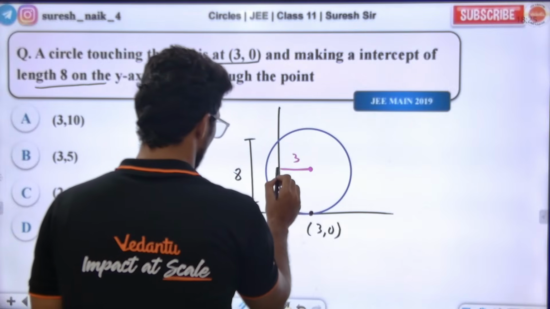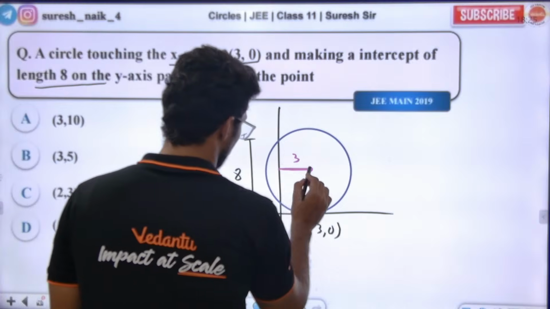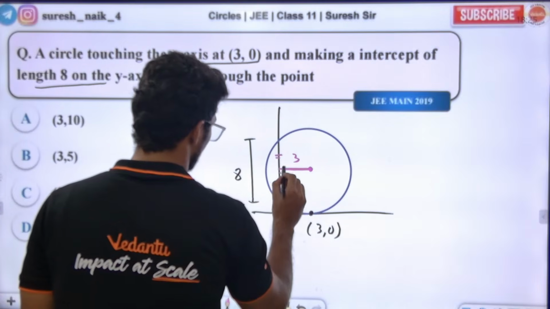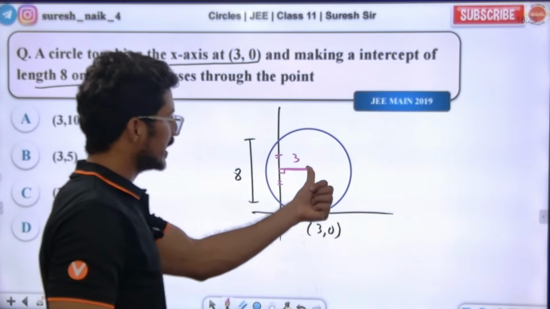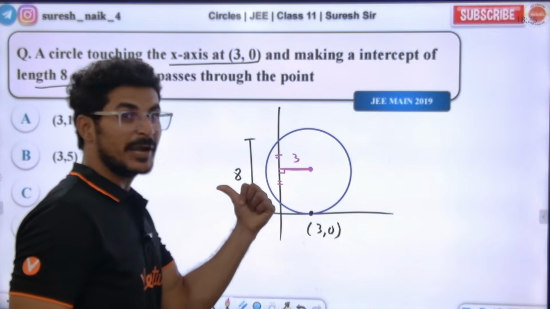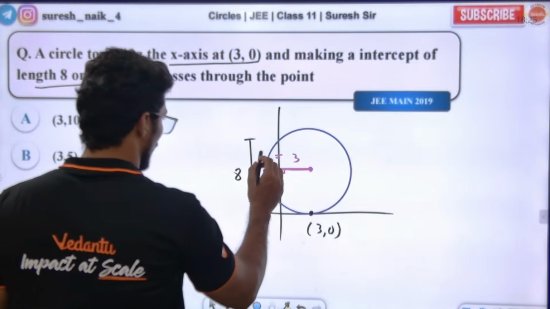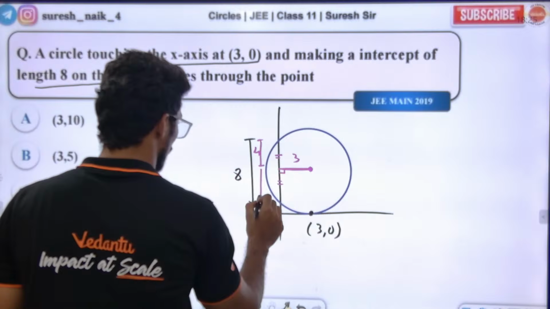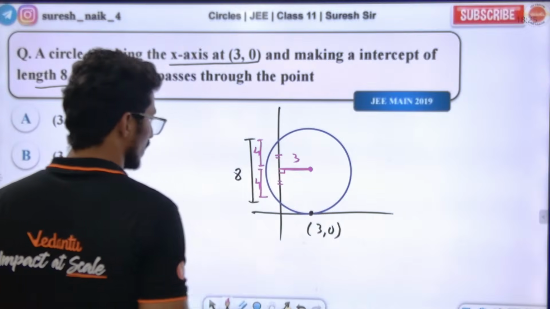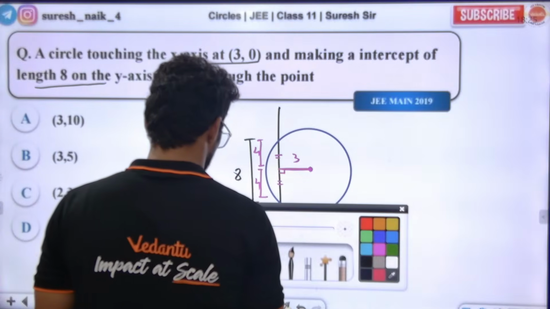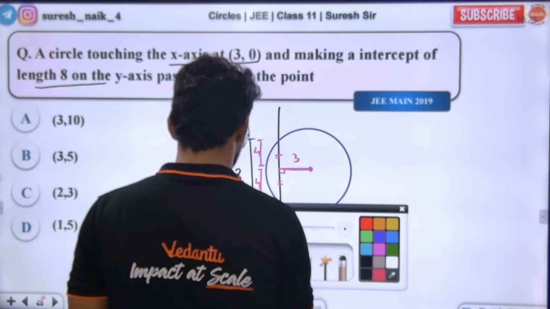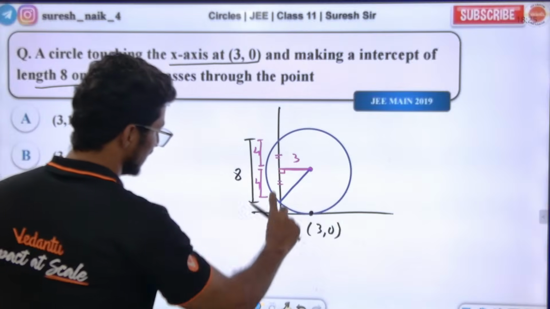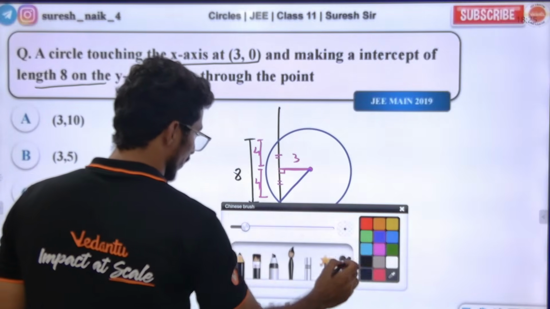The length is 3 from the center. The line joined is perpendicular, so definitely it will be bisecting. Why? If I draw a perpendicular from the center on any chord, it will be bisected. So this length is 4. If you join this, the length will be known. This is going to be 5 now.